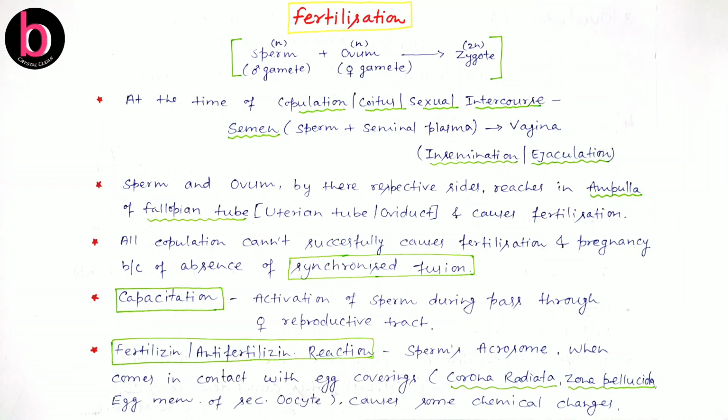So if a sperm and ovum do not reach the ampullary region of the fallopian tube at the same time, then fertilization is not successful. When sperm pass through the female reproductive tract, they get matured. This is physiological maturation, and this process is known as capacitation. This provides the sperm the capability to participate in fertilization.